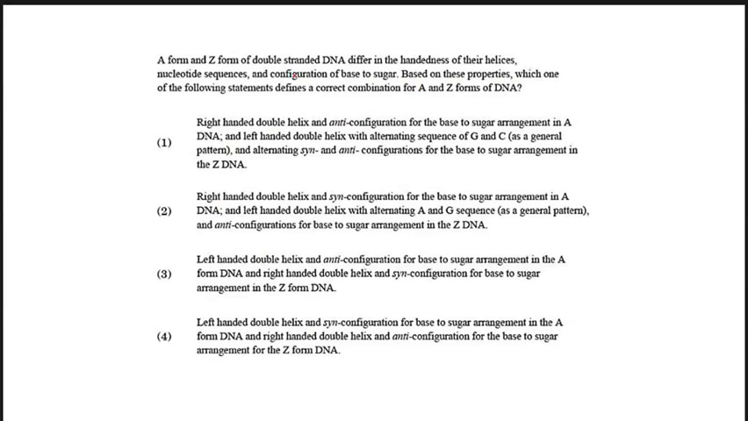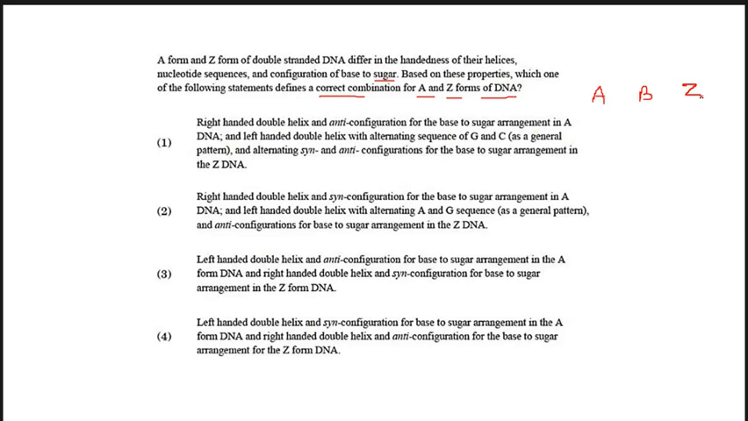In their helices, nucleotide sequences and configuration of the base to sugar. Based on these properties, which one of the following statements defines a correct combination of A and Z forms of DNA? So before starting, I would like to give you a little knowledge about A, B and Z form of DNA.